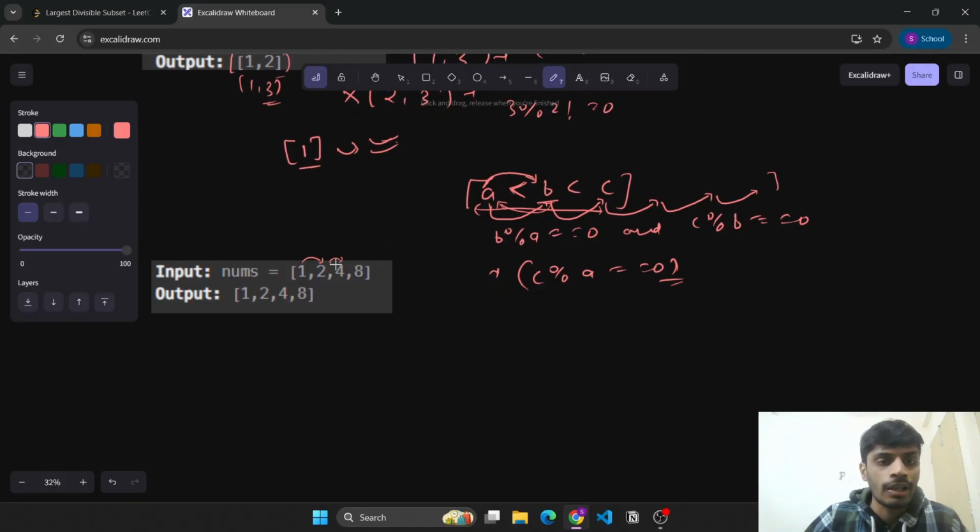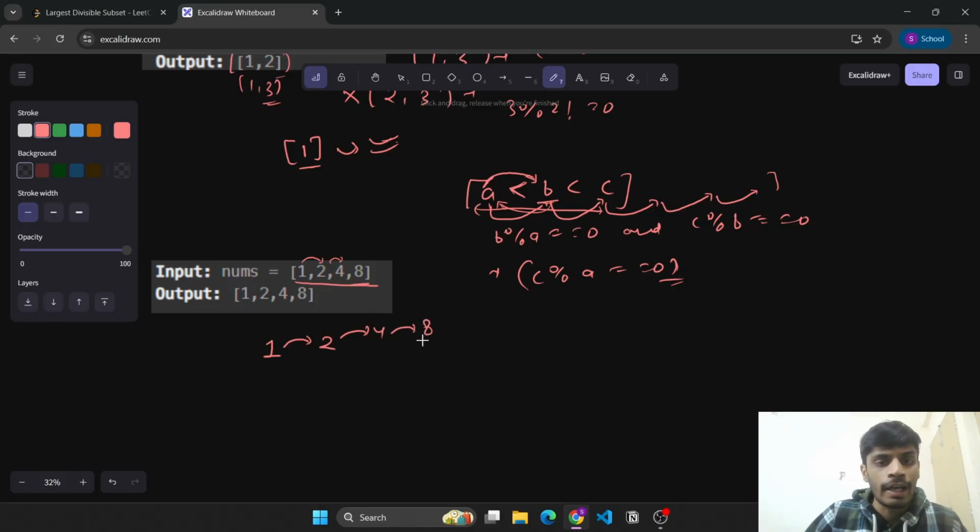So suppose here the input was already sorted. For 1 we started. Now we picked 2, a multiple of 1. Now we picked a multiple of 2, which was 4. Again we picked a multiple of 4. A multiple of 4 was present, so it was 8.